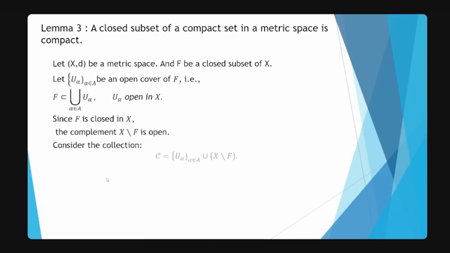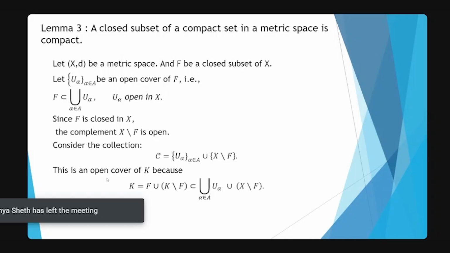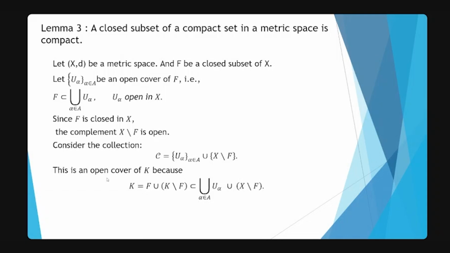Now consider the collection C, which is the collection of all U_alpha where alpha belongs to A, with the union X minus F. Now this is an open cover of K. Why? Because K is equal to F union (K minus F), which is again contained in the union of U_alpha with the union X minus F.